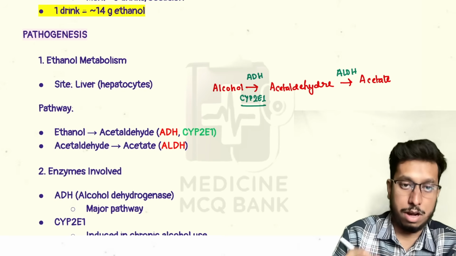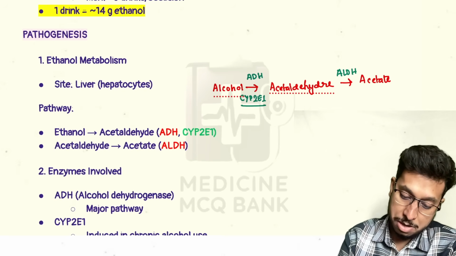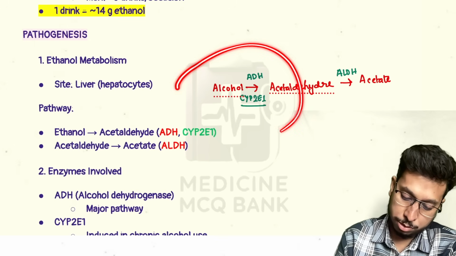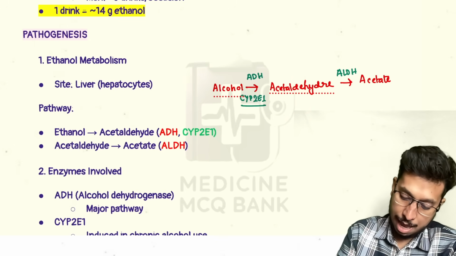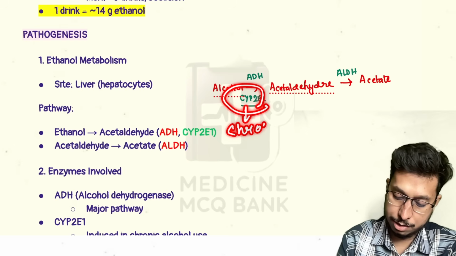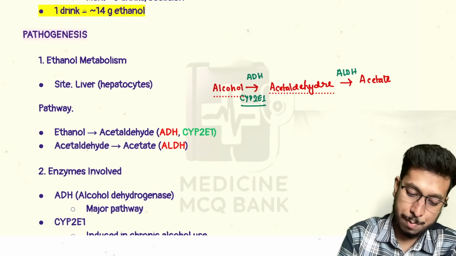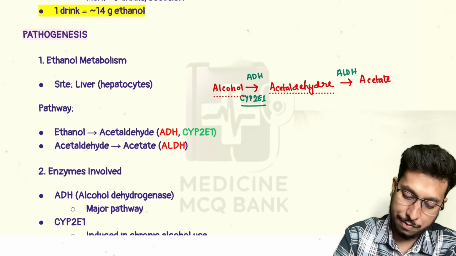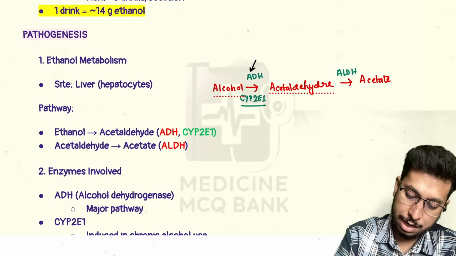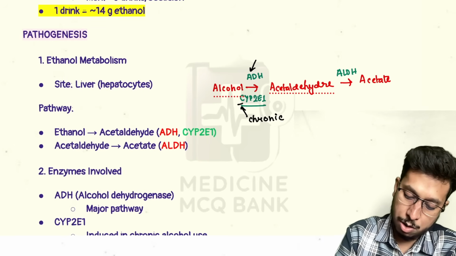A few things you should know: the major pathway goes through the alcohol dehydrogenase pathway, and CYP2E1 is involved in chronic alcoholics. So you can remember that in acute intake, alcohol dehydrogenase is prominent, and in chronic alcoholics the CYP2E1 pathway is prominent. Why is it important?